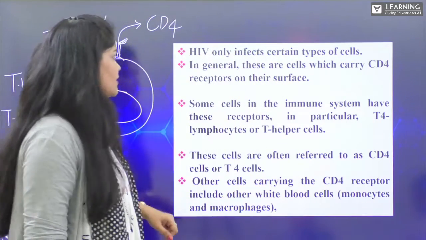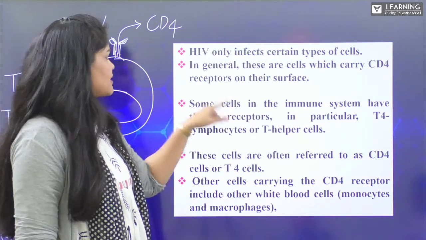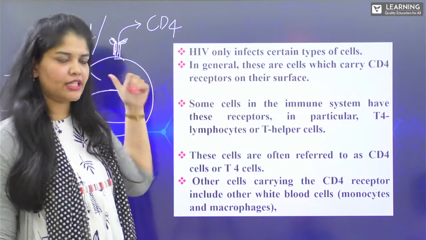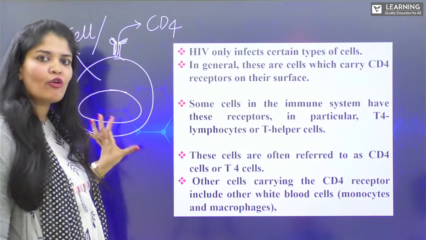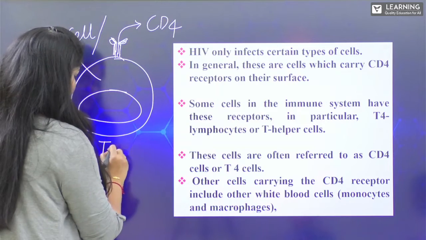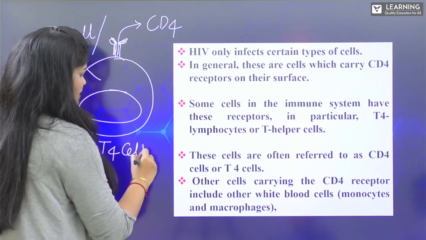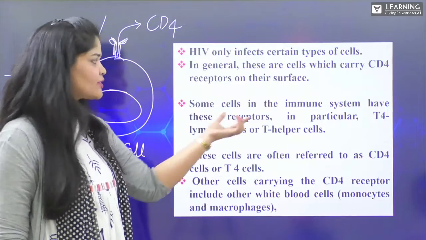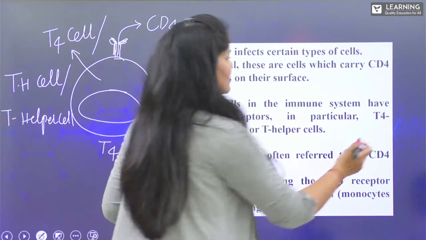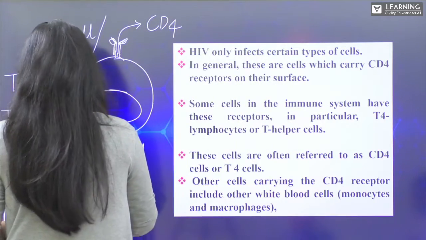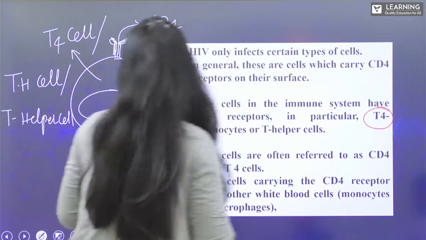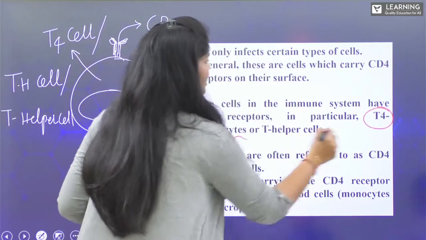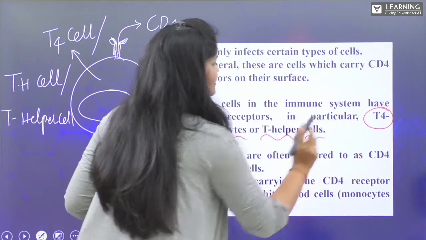Now, look here. In general, these are the cells which carry CD4 receptors on the surface. That is what we are calling T4 cells. Some cells in the immune system have these receptors, and we call them T4 lymphocytes, otherwise called T helper cells.